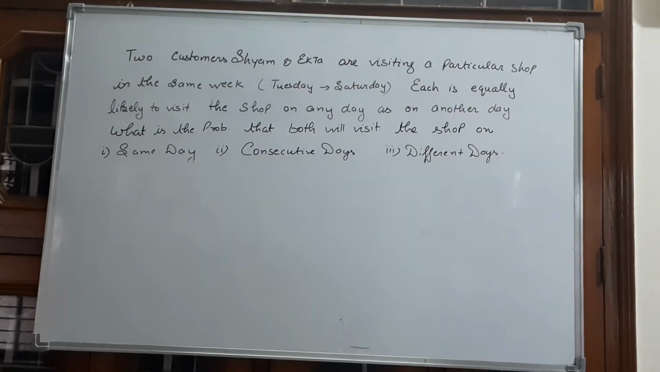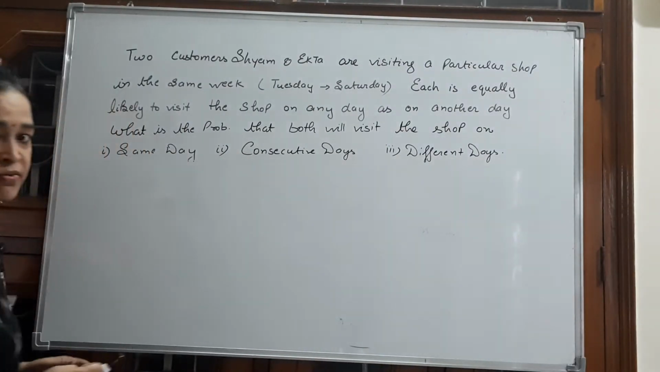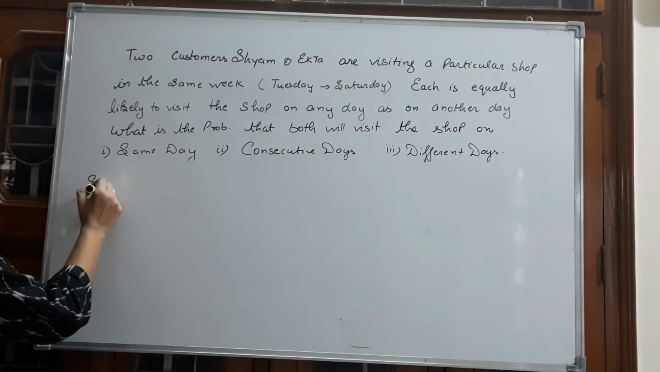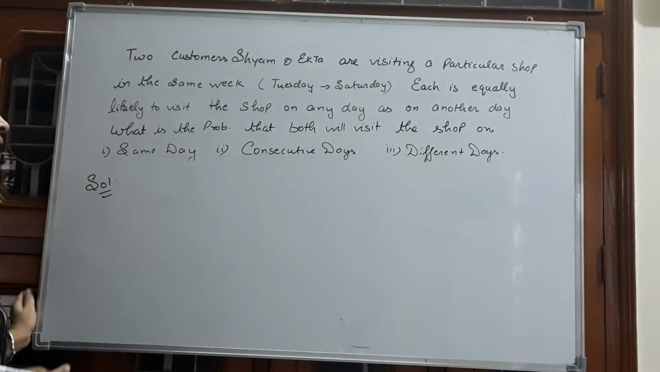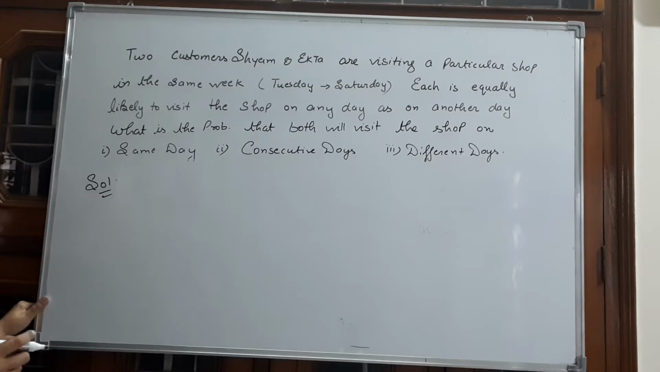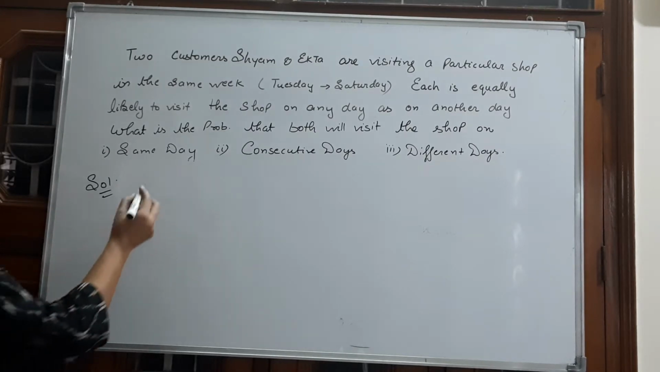Hello students, let's do question number 1 of exercise 15.2 NCERT optional exercise. Two customers, Shyam and Ekta, are visiting a particular shop in the same day and the shop opens from Tuesday to Saturday. Each is equally likely to visit the shop on any day as on another day. What is the probability that both will visit the shop on same day?